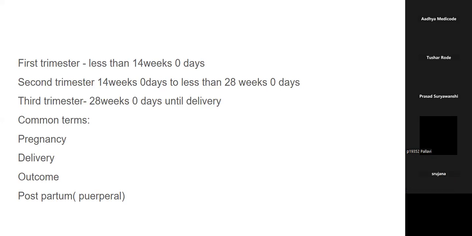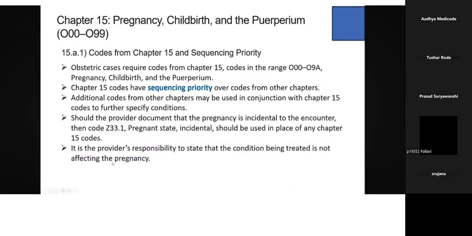The first trimester is less than 14 weeks and 0 days. We have the second trimester, 14 weeks to less than 28 weeks 0 days, and the third trimester, 28 weeks 0 days until delivery. The common terms used in this pregnancy chapter are pregnancy, delivery, outcome, and postpartum. Postpartum will also be called puerperal. So these are the terms that you need to remember and that you will find very commonly in this pregnancy chapter.